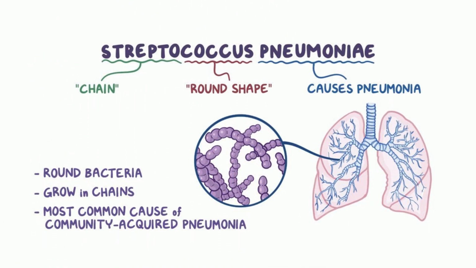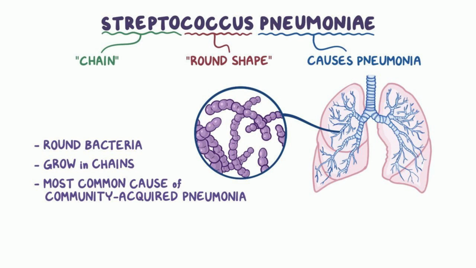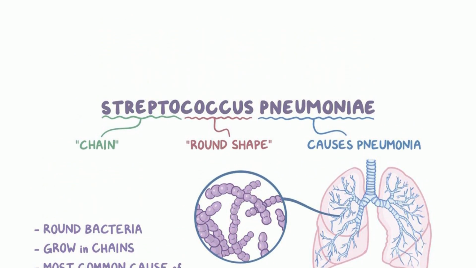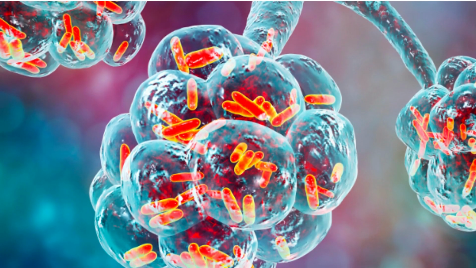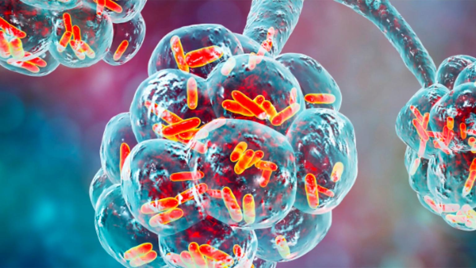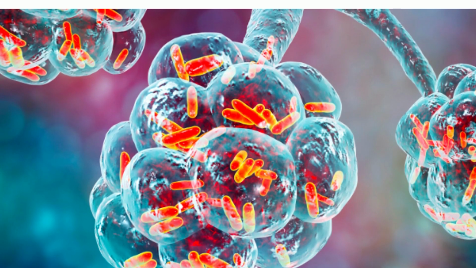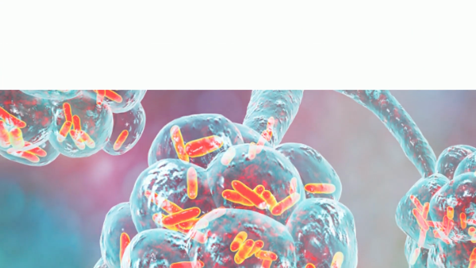A bacterium known as Streptococcus pneumonia is the most frequent cause of bacterial pneumonia. Mycoplasma pneumonia is the most prevalent variety of bacteria-like organisms that can cause pneumonia. Compared to other varieties of pneumonia, it often causes fewer severe symptoms.